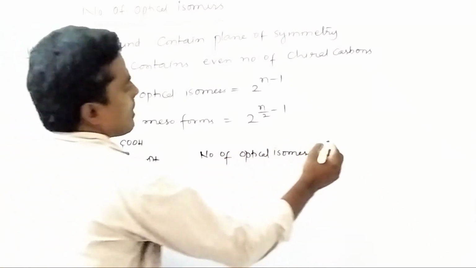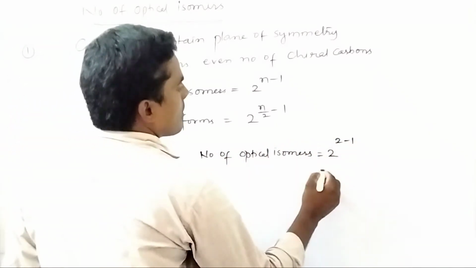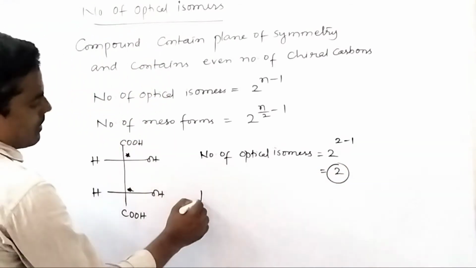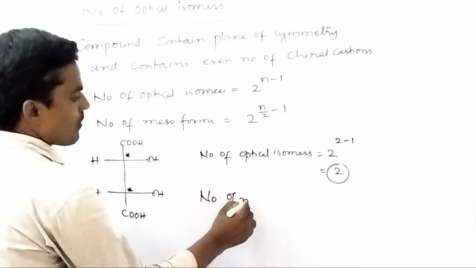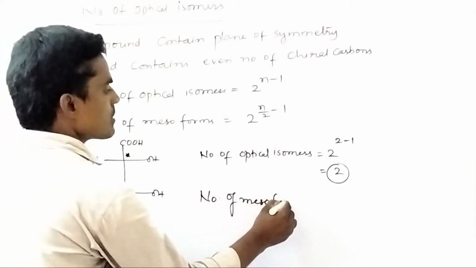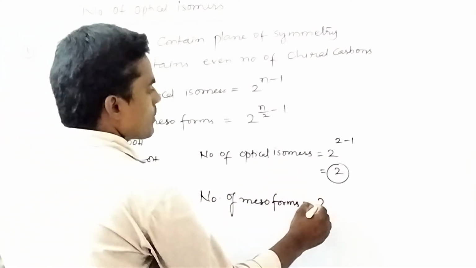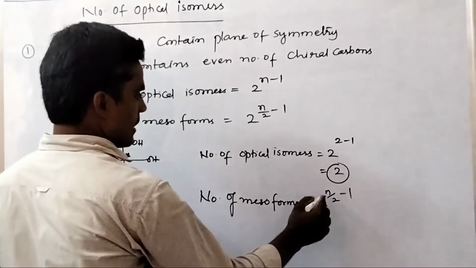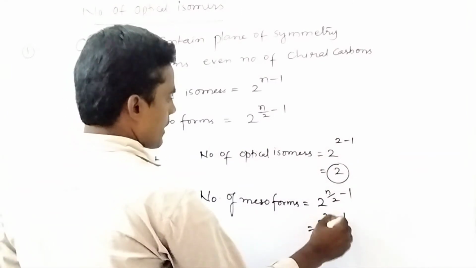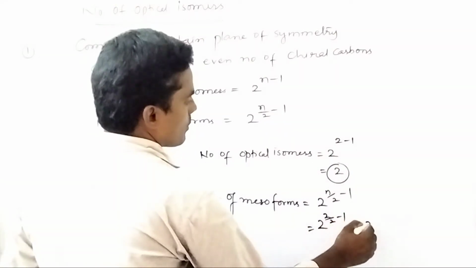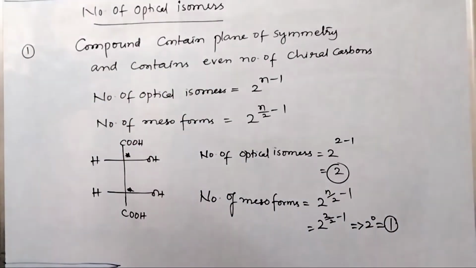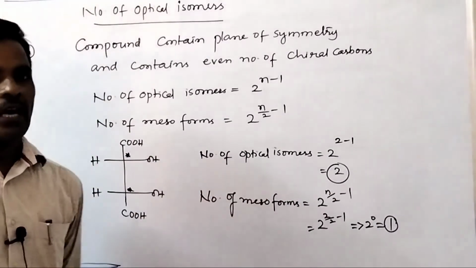Number of chiral carbons. There are two chiral carbons, 2 minus 1, that equals what? 2. So there are two optical isomers, and the number of mesoforms equals what? 2 to the power of n upon 2 minus 1, that equals 2 to the power of, where n equals 2, upon 2 minus 1, so that equals what? 2 to the power of 0. 2 to the power of 0 equals what? 1. So it has one mesoform, and it has two optical isomers.